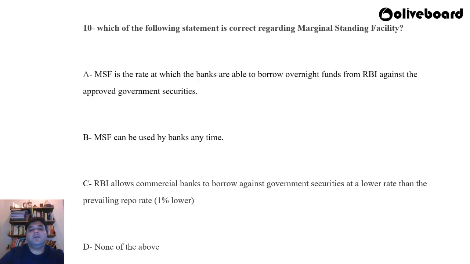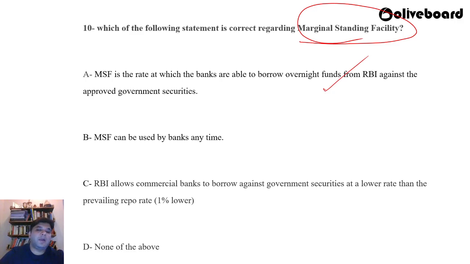Question number 10. Which of the following statement is correct regarding marginal standing facility? Okay, I hope you have heard about marginal standing facility. So which of the following statement is correct regarding marginal standing facility? A, MSF is the rate at which banks are able to borrow overnight funds from RBI against the approved government securities.